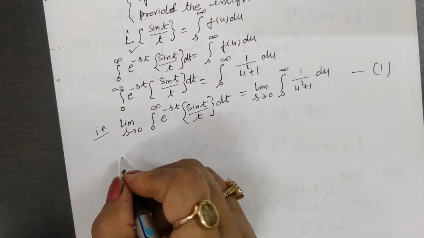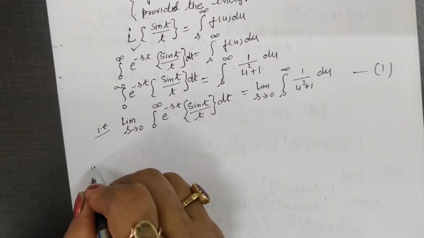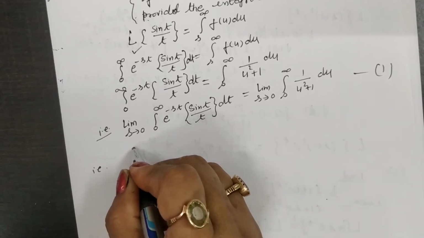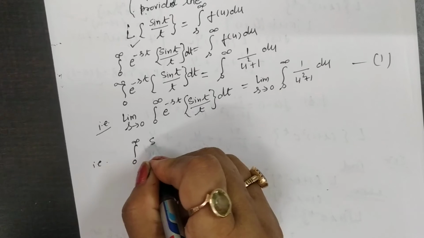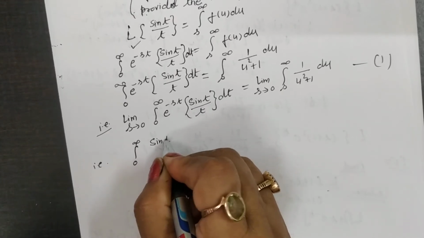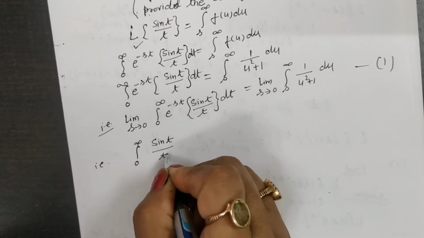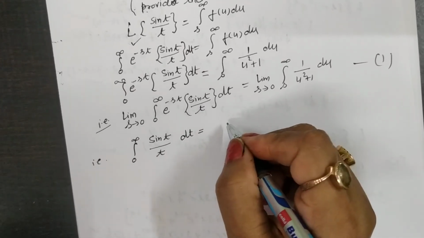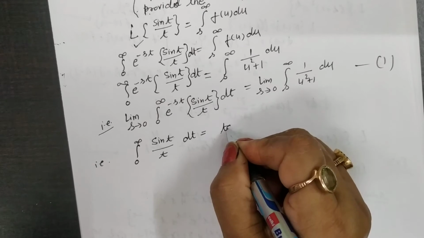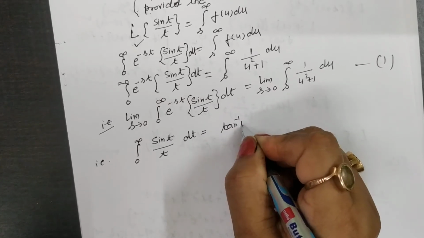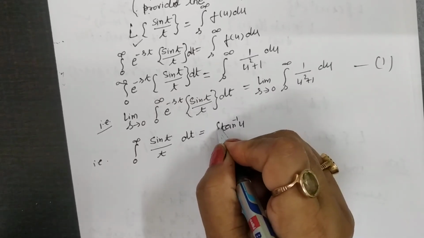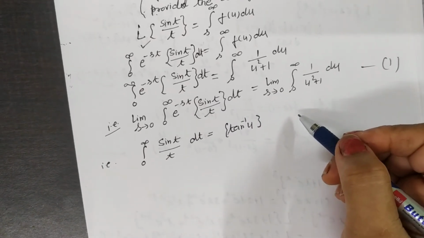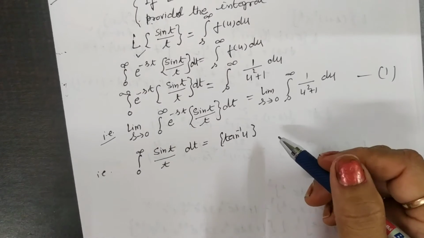Now this becomes the integral from 0 to infinity of sin t by t dt is equal to tan inverse u, and as s is 0, you take the limit from 0 to infinity.